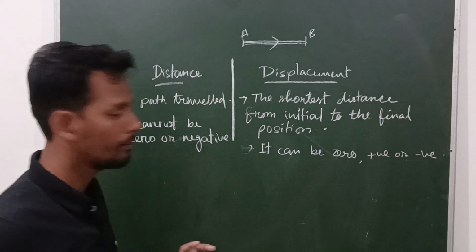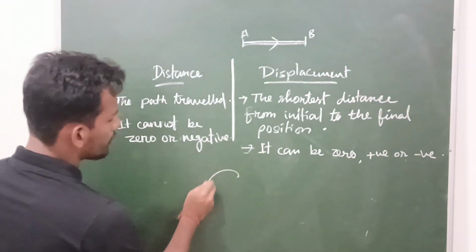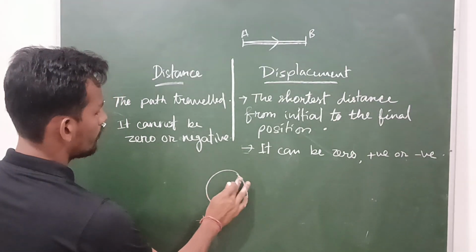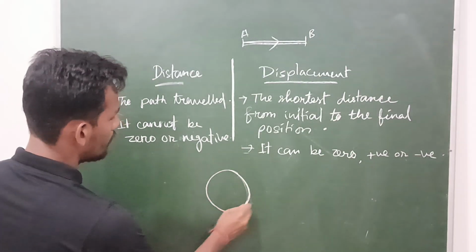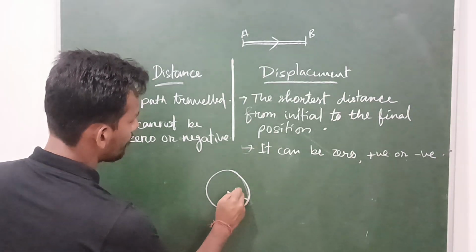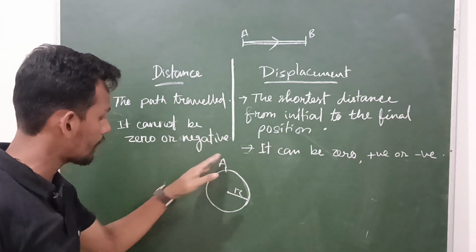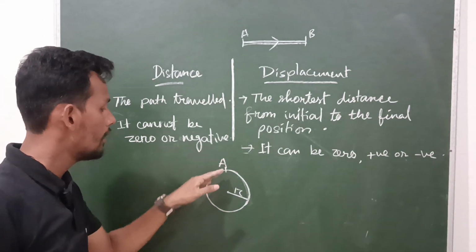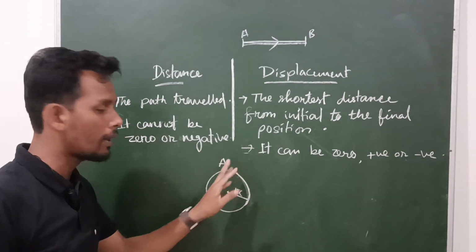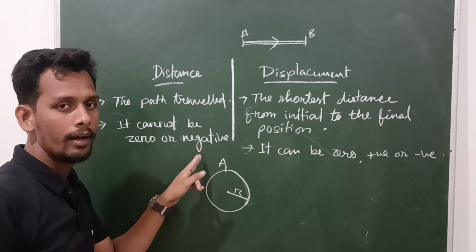How is it possible? Suppose you have a circular path of radius r. This is a point A. You have to travel the whole path from A to A